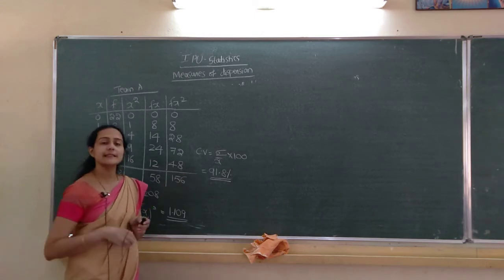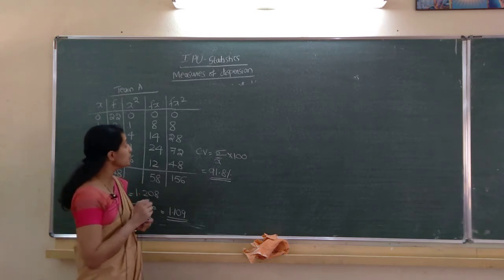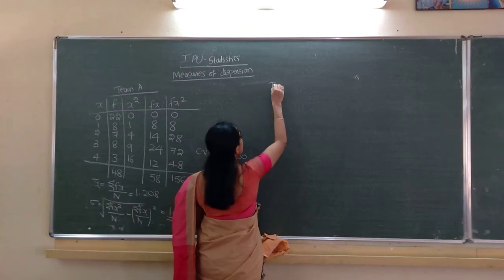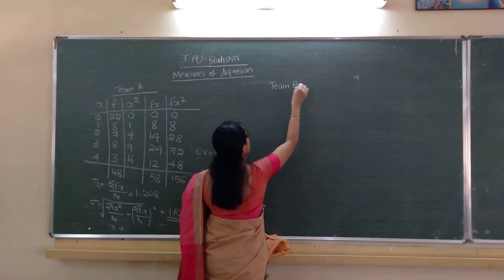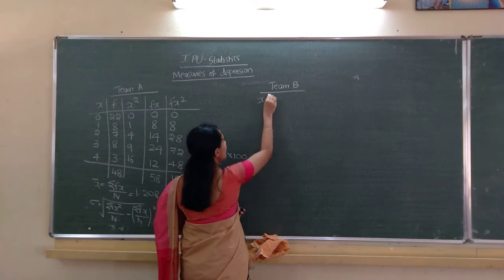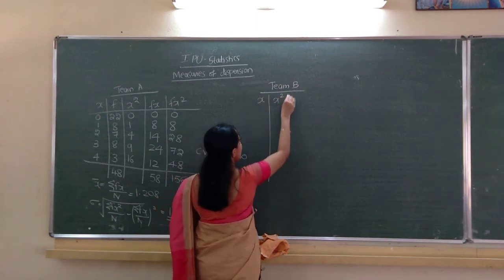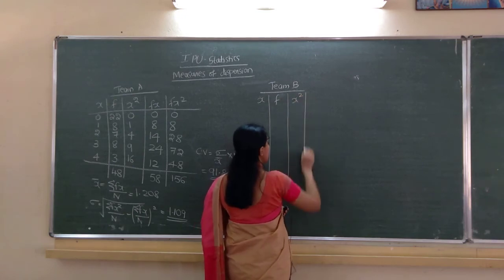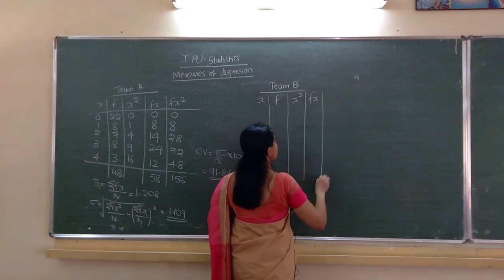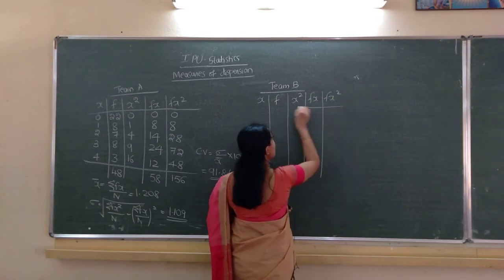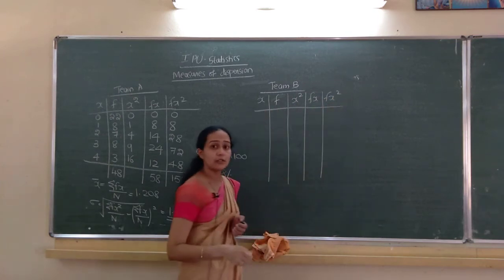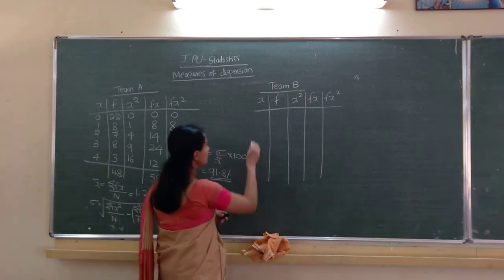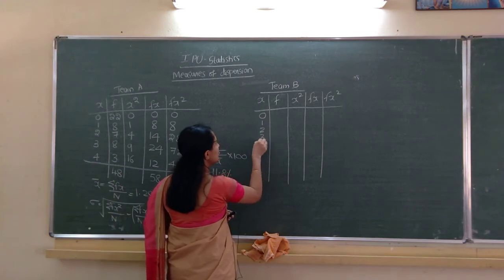Clear? Next, same we have to do for computing CV of team B. So I will write here team B. First x values, next f, next x square, next f into x, next f into x square. Remember it is f into x square, not fx the whole square. So team B is x: 0, 1, 2, 3, 4.